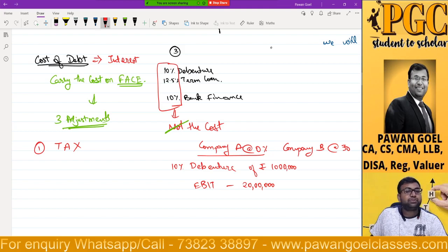So we have taken two scenarios. Scenario A, no tax. Scenario B, 30% tax. They have earnings before interest and tax of 20 lakhs. Both these scenarios have taken a loan of 10% in the form of debentures for rupees 10 lakhs. Are we all okay with this example? This is an example just to make you understand.